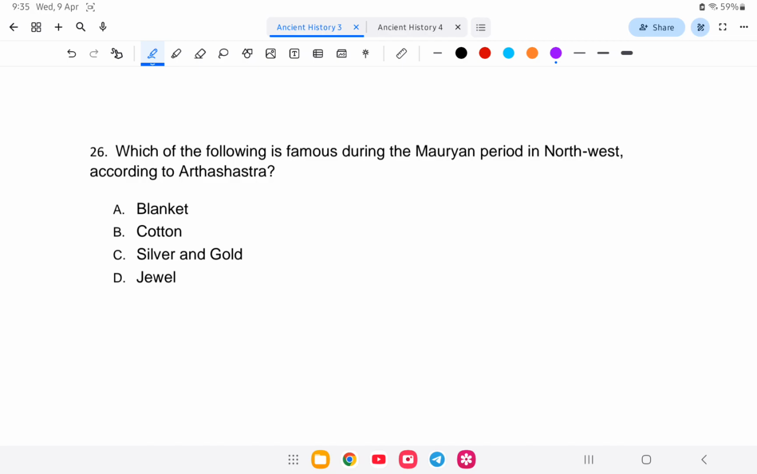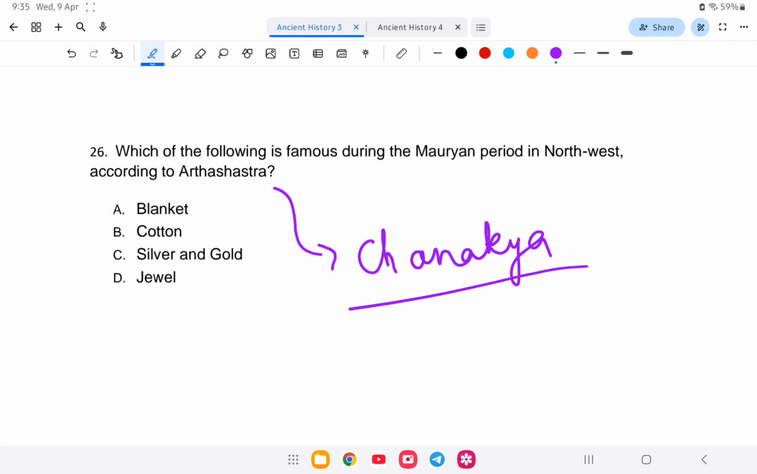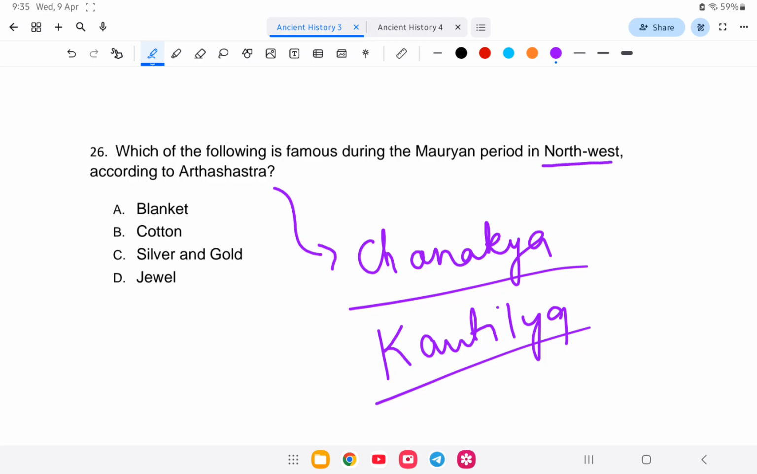First of all, the Arthashastra was written by the mentor of Chandragupta Maurya, that is Chanakya, or Kautilya. So what is famous here: a blanket, cotton, silver or gold, or a jewel? What is the answer? In northwest India it is the blanket, option number A.